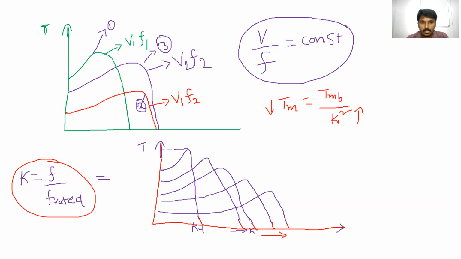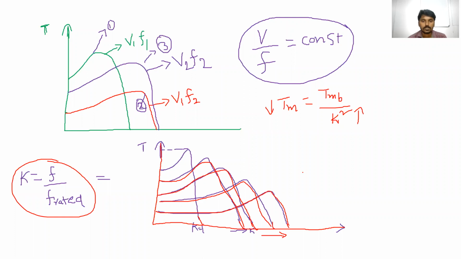So that's why the magnitude of the torque decreases like this. Again the k increases, again the magnitude of this torque decreases. If the k value still increases, the magnitude of the torque is continuously going to decrease.